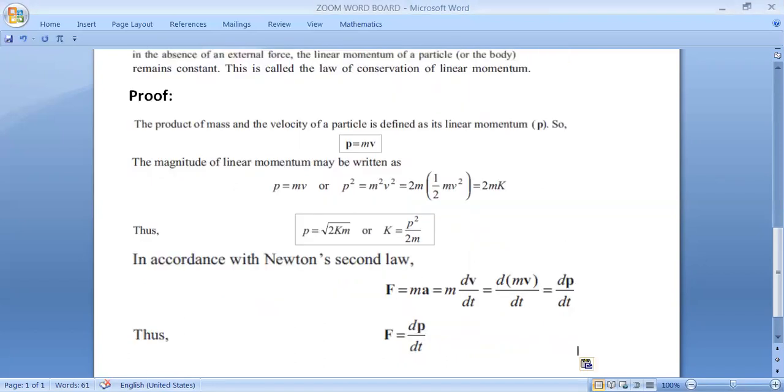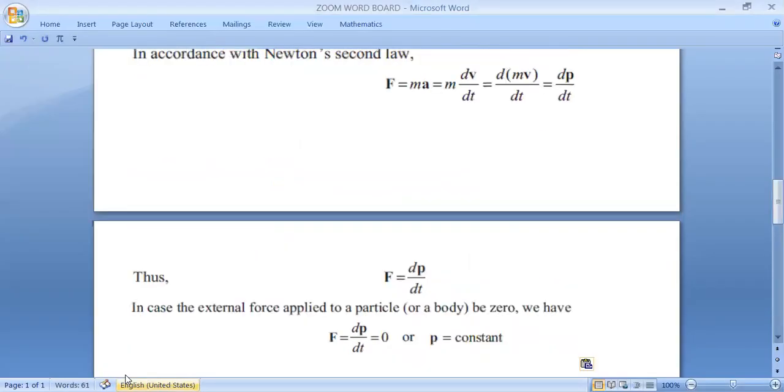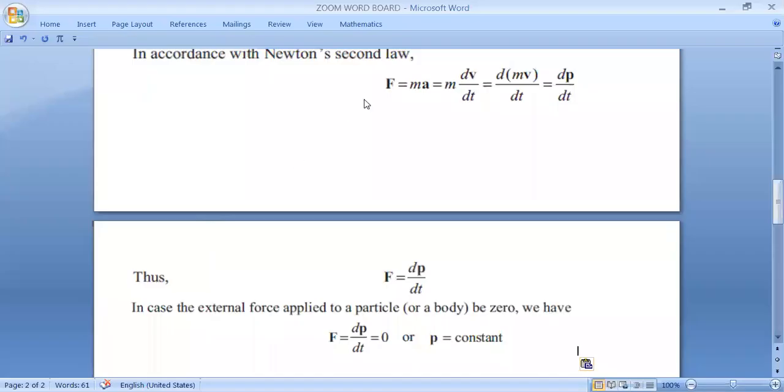Okay, this is the basic relation of force and momentum. Now you see, if the external force is 0, what will happen? If the external force is 0, the rate of change of momentum is also 0. And remember, dp/dt is 0. So what is the physical significance of dp/dt being 0?